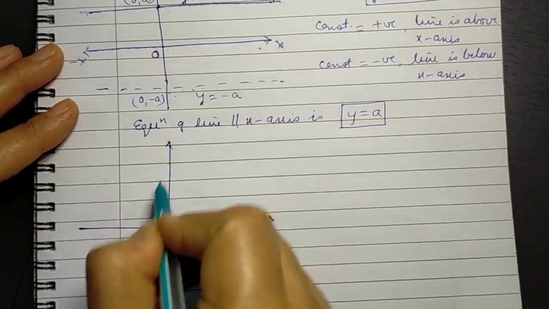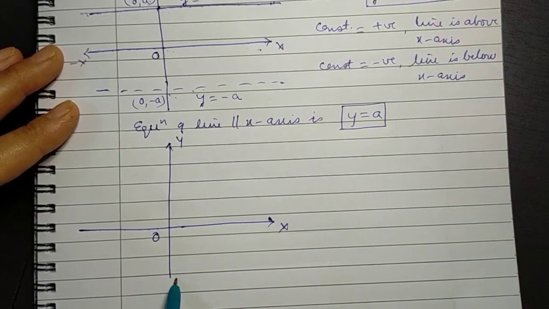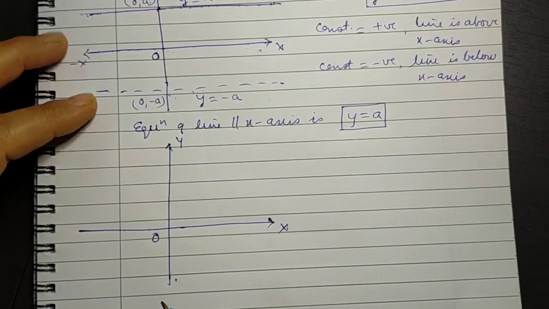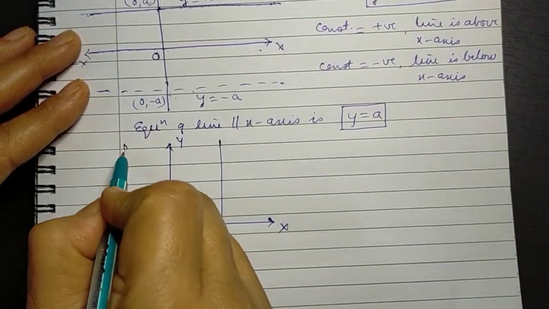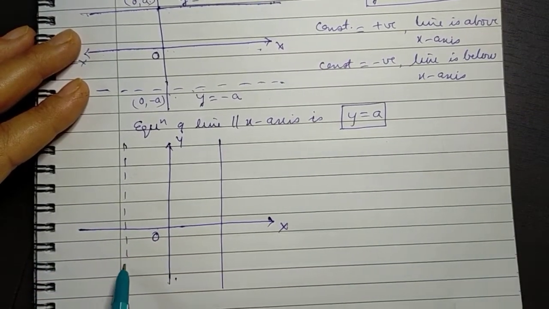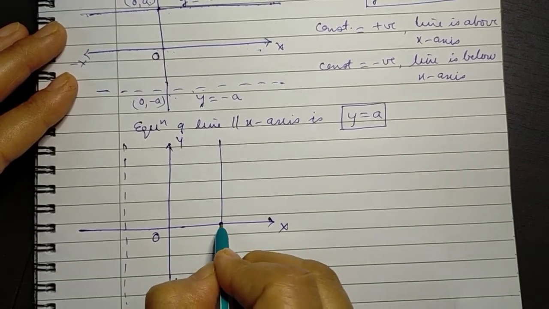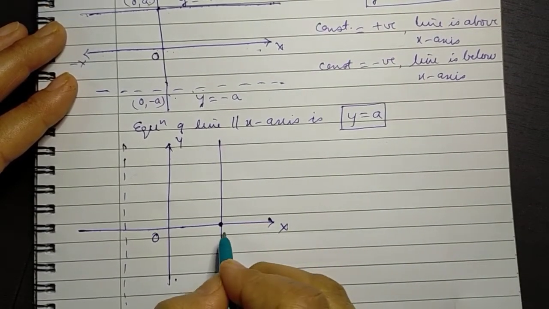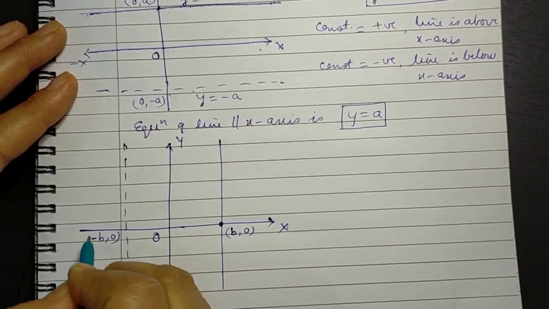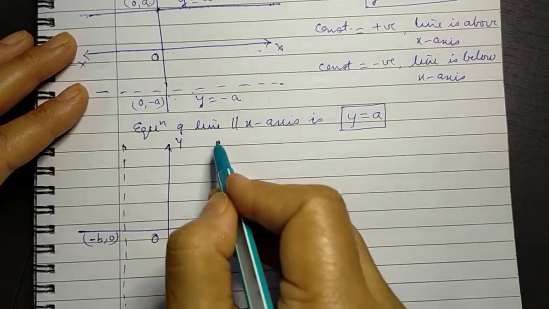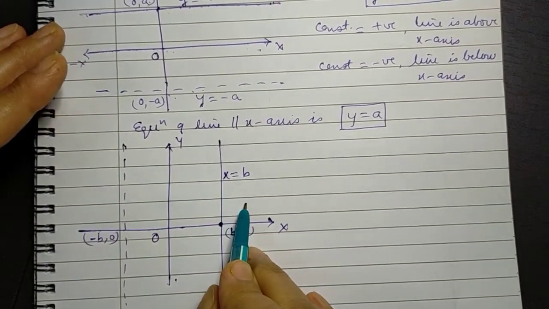It will look somewhat like this, that this is the x-axis, this is the y-axis. Any line which is parallel to the y-axis or any line which is a vertical line would be either on the right side of the y-axis or it would be on the left side of the y-axis. Suppose this point has the coordinate as b, 0, and this one has minus b, 0. So we can clearly see that all throughout this line the x coordinate always remains b.